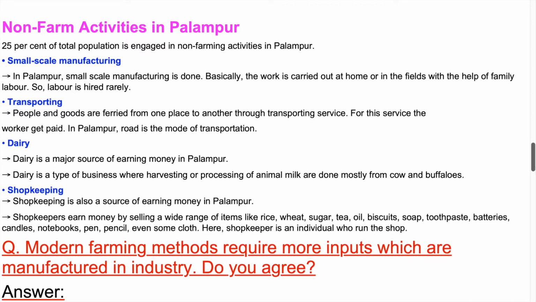So, labor is hired rarely. Transporting: people and goods are ferried from one place to another through transporting service. For this service the worker gets paid. In Palampur, road is the mode of transportation.